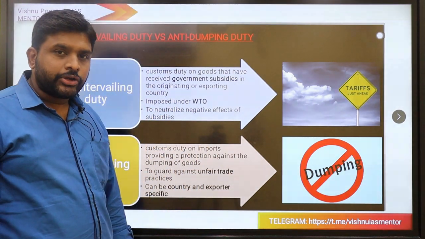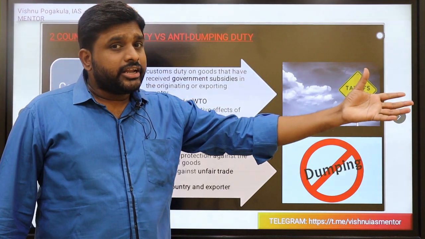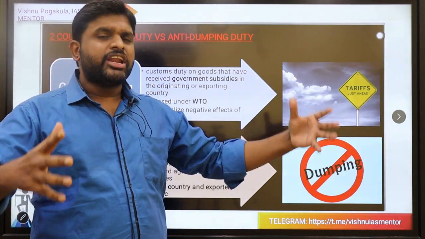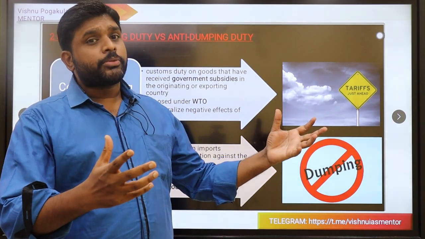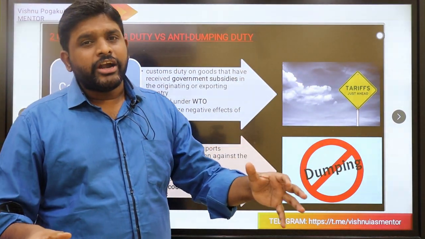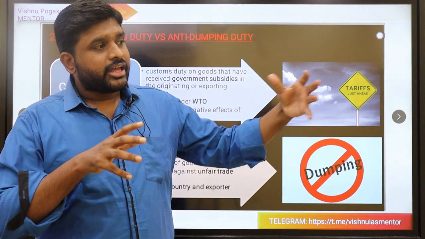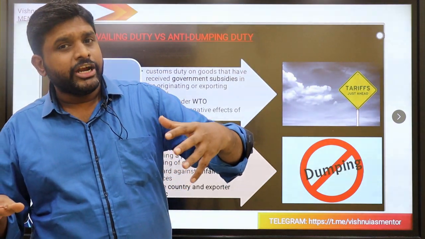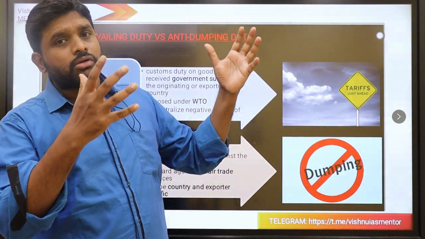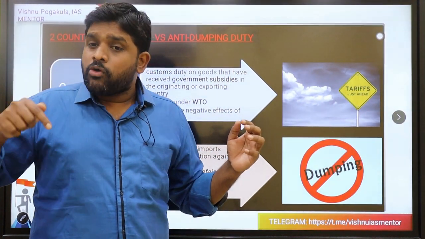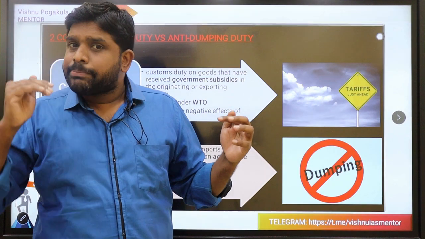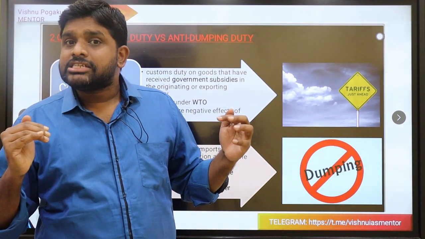Next is called anti-dumping duty. The other country which produces in lump sum, a very large, robust production, if they have it, and they push more quantity into any other country like my country, as the supply is more, obviously the demand will reduce. So what will happen in the domestic country? The prices will come down.